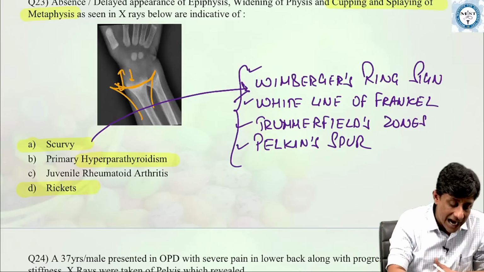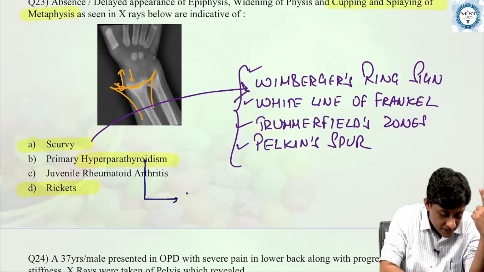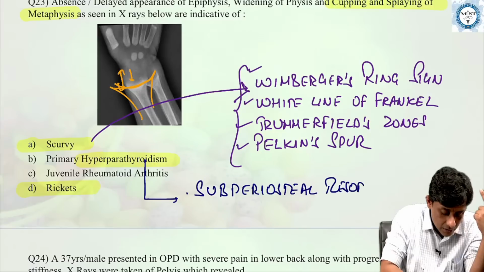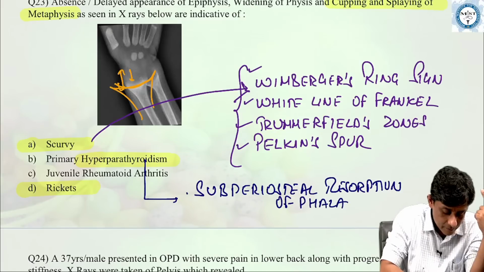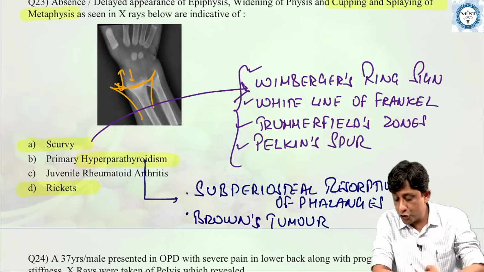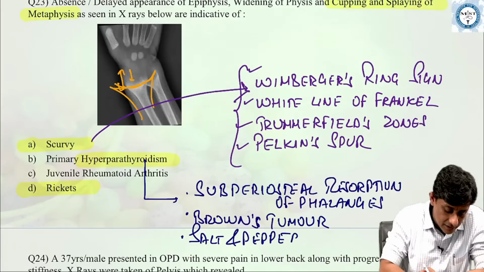So what is the important landmark X-ray finding in primary hyperparathyroidism is your subperiosteal resorption of phalanges, Brown's tumor of hyperparathyroidism, and lastly a salt and pepper appearance of the skull.